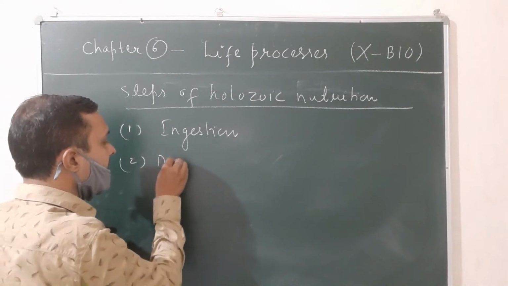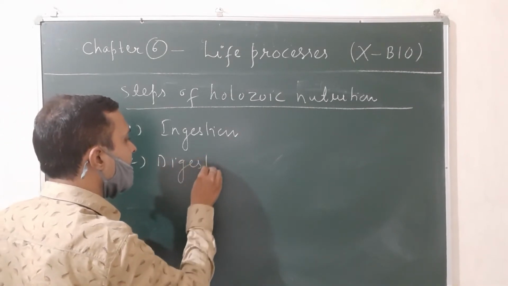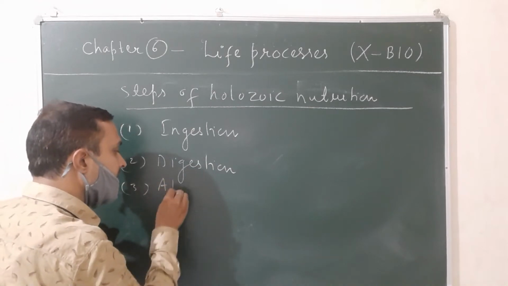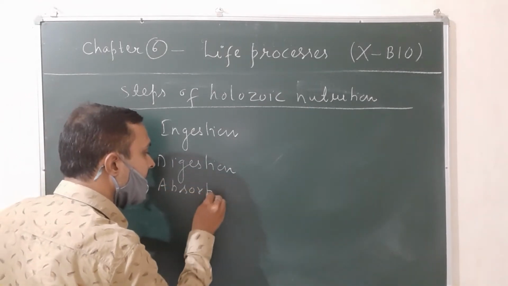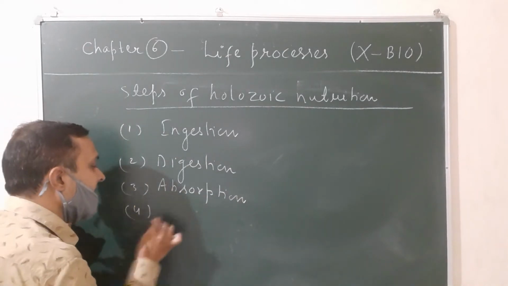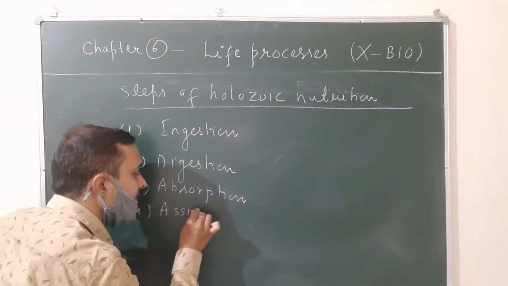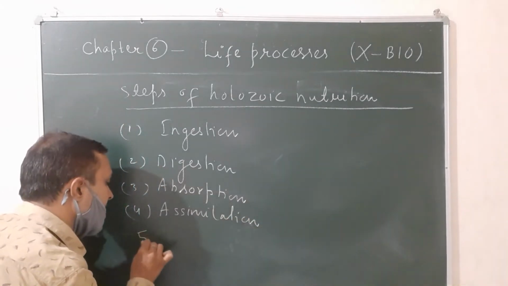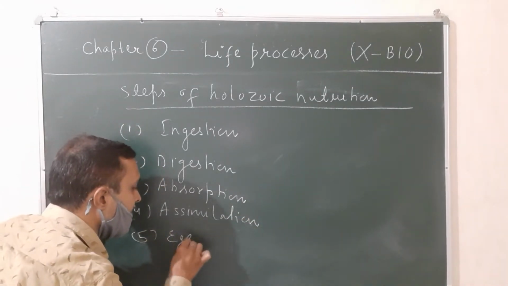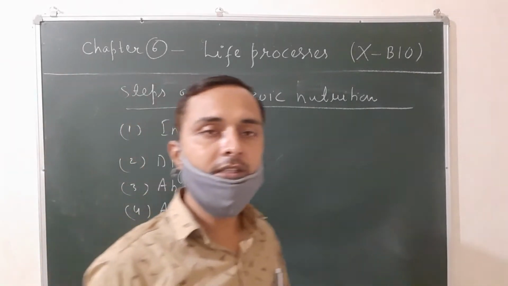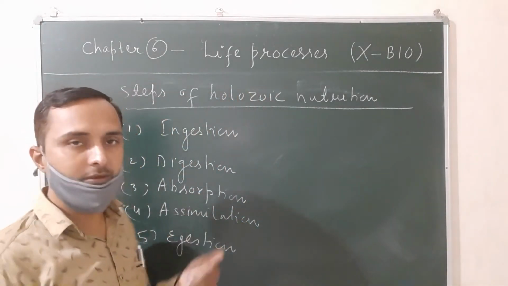Second one is called digestion. Third step is called absorption. Fourth one is assimilation. And the last step is called egestion, also known as defecation. Now let us see the definition of all one by one.